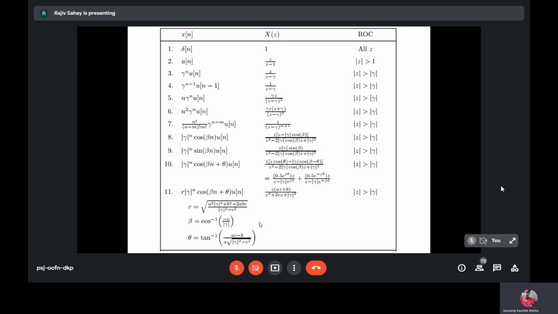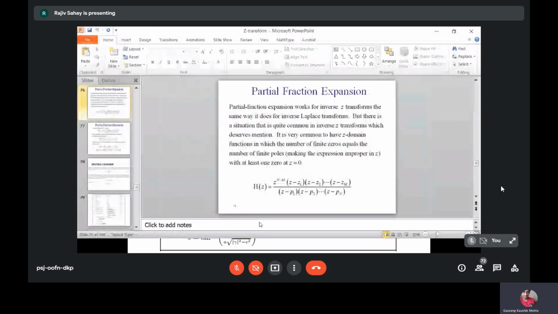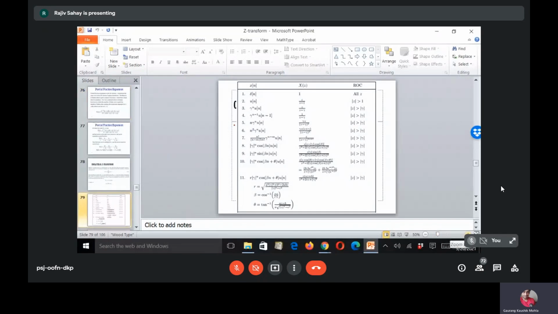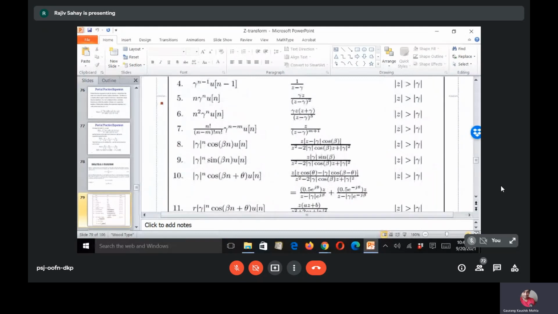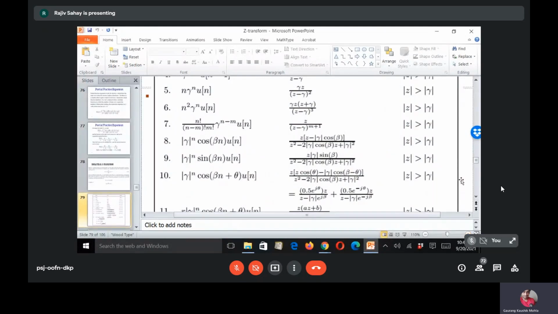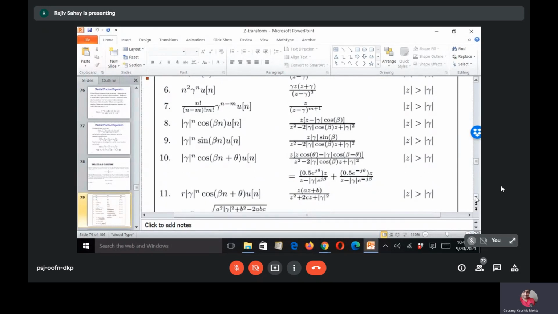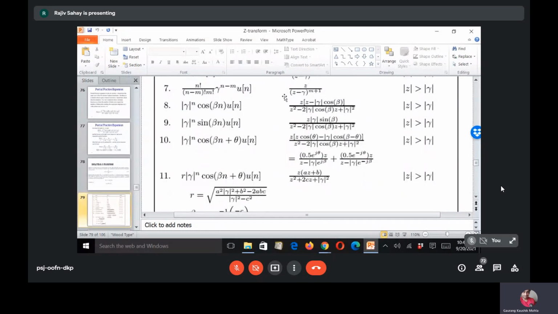If you want me to zoom the slide, then I can zoom the slide. Do you want me to zoom the slide? Just hold on. Okay, can you see, all of you? Yes, sir. Maybe you can write from here. 7, 8, 9, 10, 11.